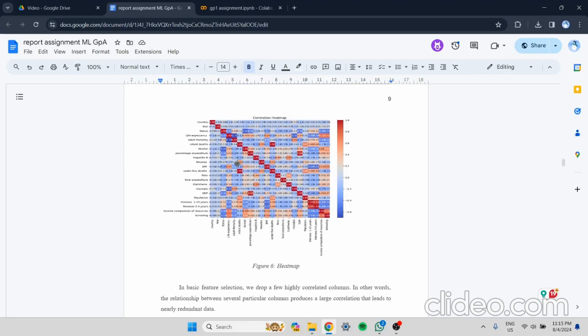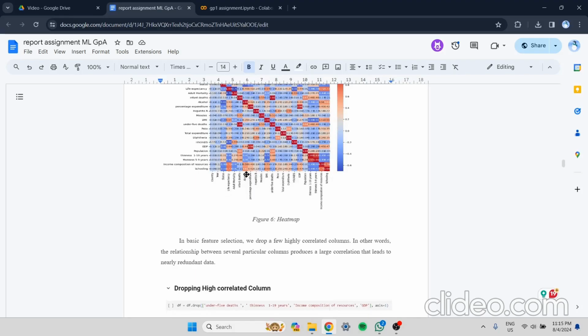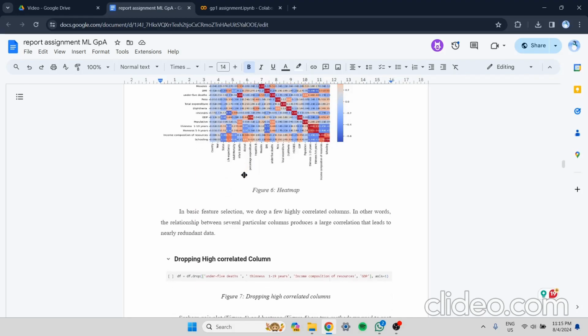In this heat map, for example, they will display as a red color. Whichever columns display red, that means they are highly correlated and we can drop them. So in basic feature selection, we drop a few highly correlated columns. In other words, the relationship between several particular columns produces a large correlation that leads to nearly redundant data.